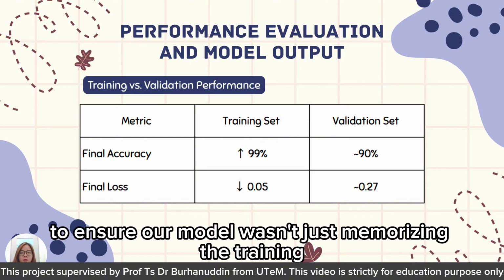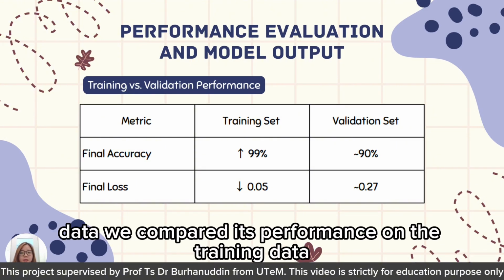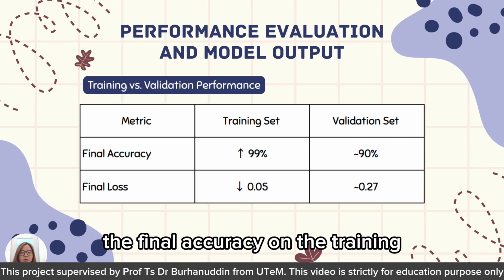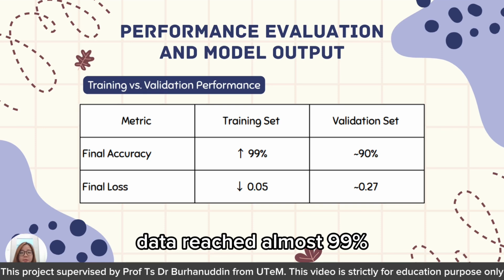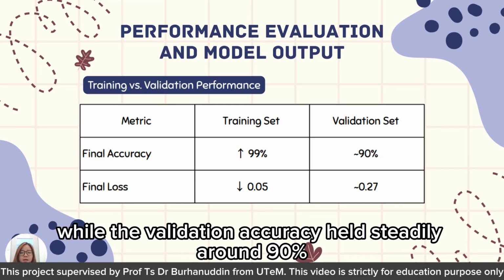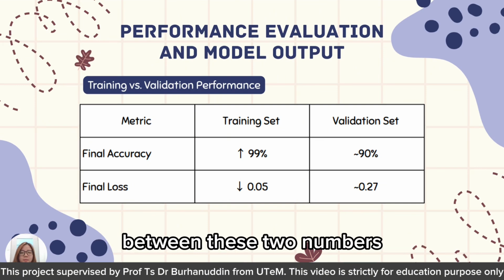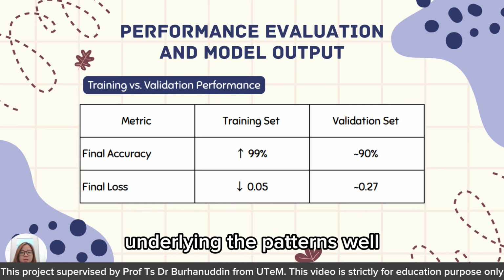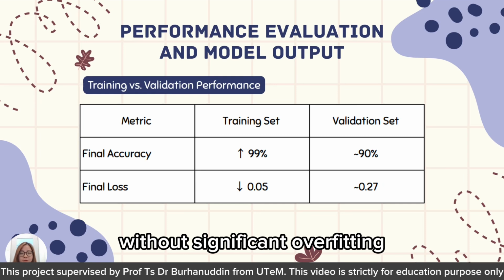Next, to ensure our model wasn't just memorizing the training data, we compared its performance on the training data versus a separate validation set. The final accuracy on the training data reached almost 99%, while the validation accuracy held steadily around 90%. The key takeaway here is the small gap between these two numbers, which tells us that the model learned the underlying patterns well without significant overfitting.